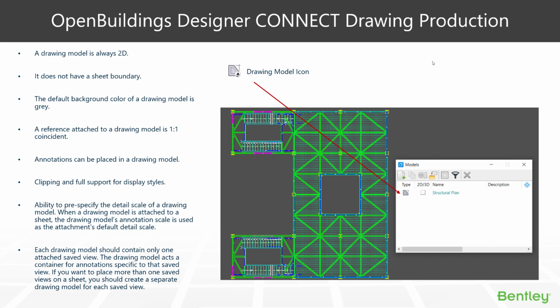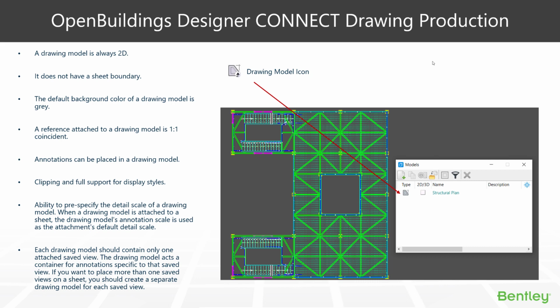And I think importantly, it's also a good idea to stick with a couple of rules. One of them being that each drawing model should only contain one attached save view. The drawing model itself acts as a container for annotations and other attributes which are specific to that save view.